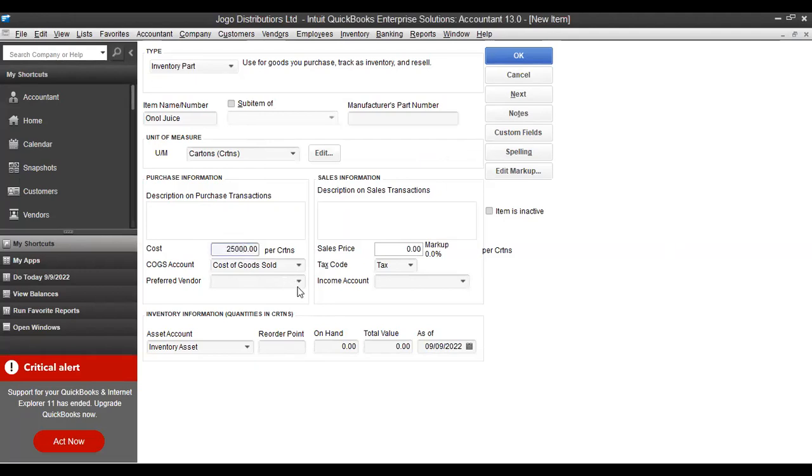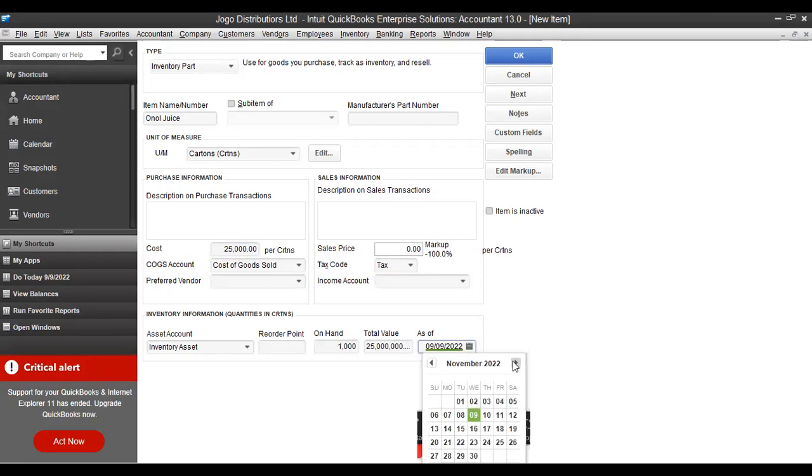Okay. Preferred vendor, if it was given, you would include. If it's not given, like it is in this case, you don't have to include. Quantity 1,000. It is quantity, so it's on hand. As of when, I've already told you, 1st December 2017.